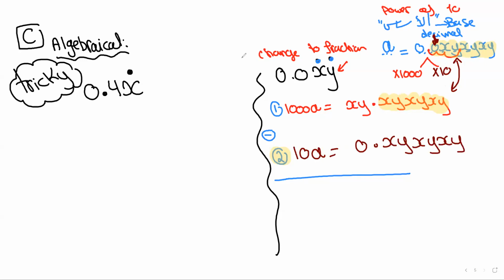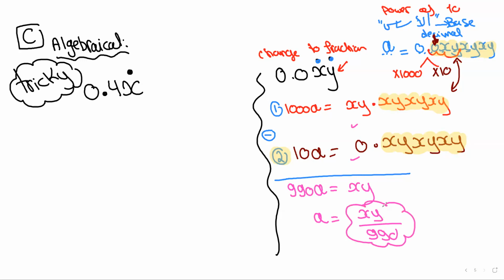See, why is it important over here that the decimal parts are the same? Because if this is an algebraic question, you will never be able to subtract. And then we do the exact same steps. Okay, 1,000 minus 10 is 990A. XY minus 0 is simply XY. So A is XY over 990. And this is the fraction form of this decimal over here.